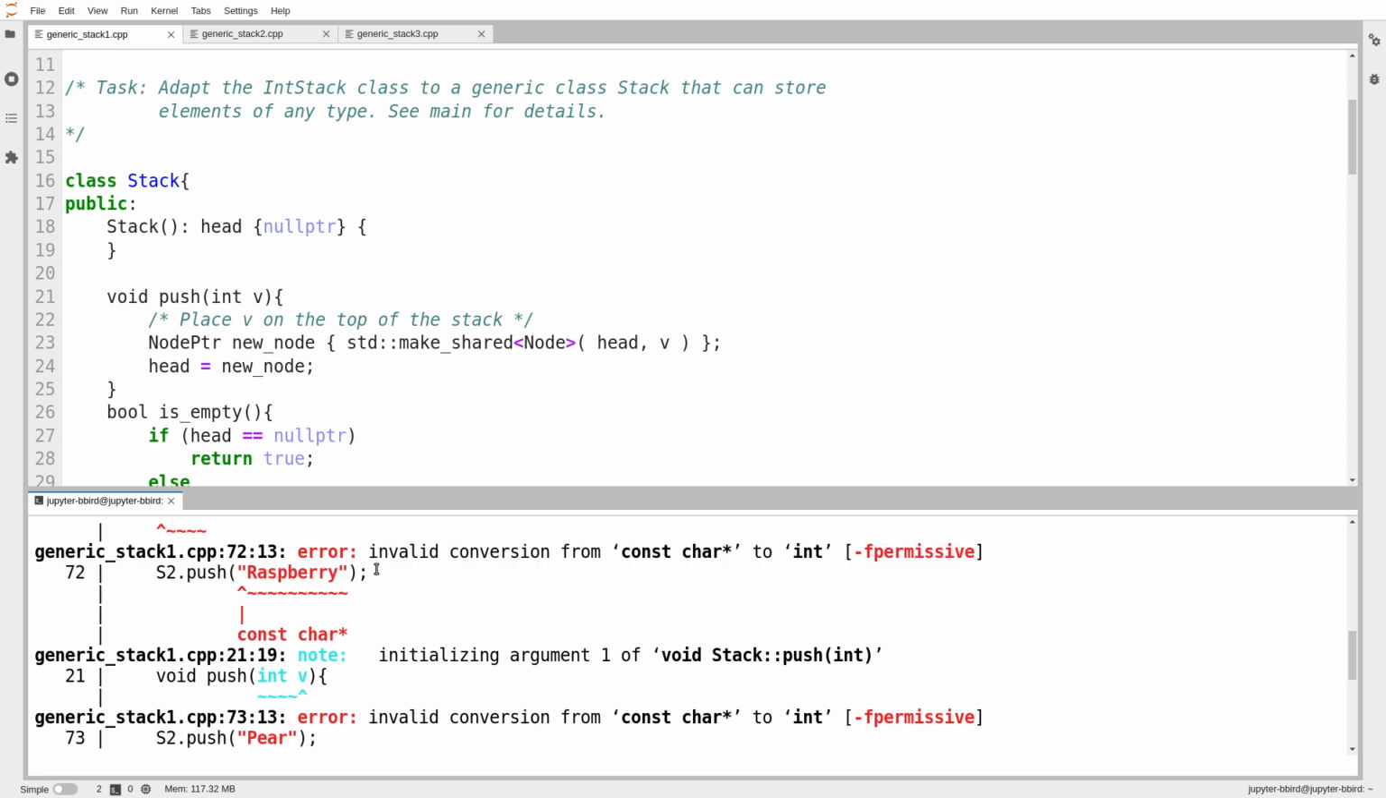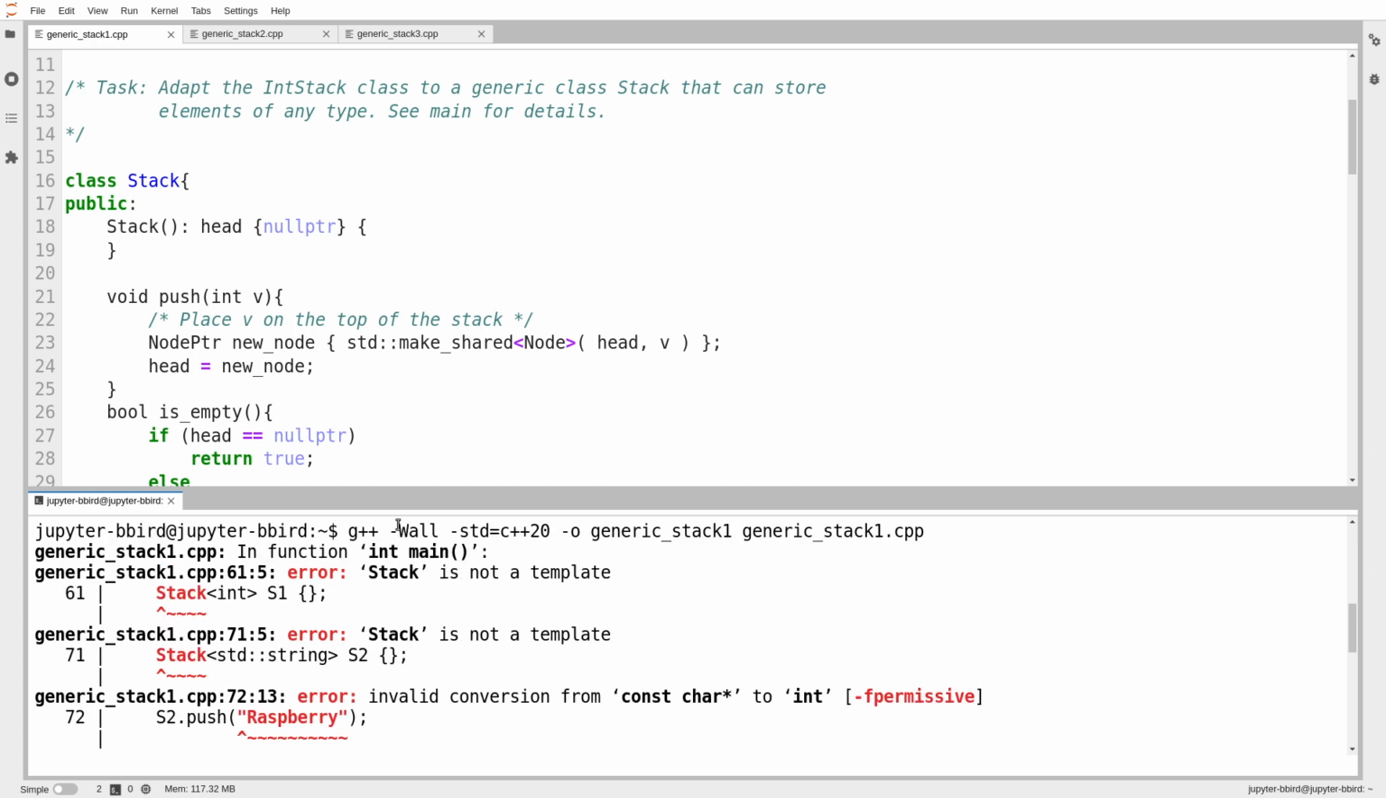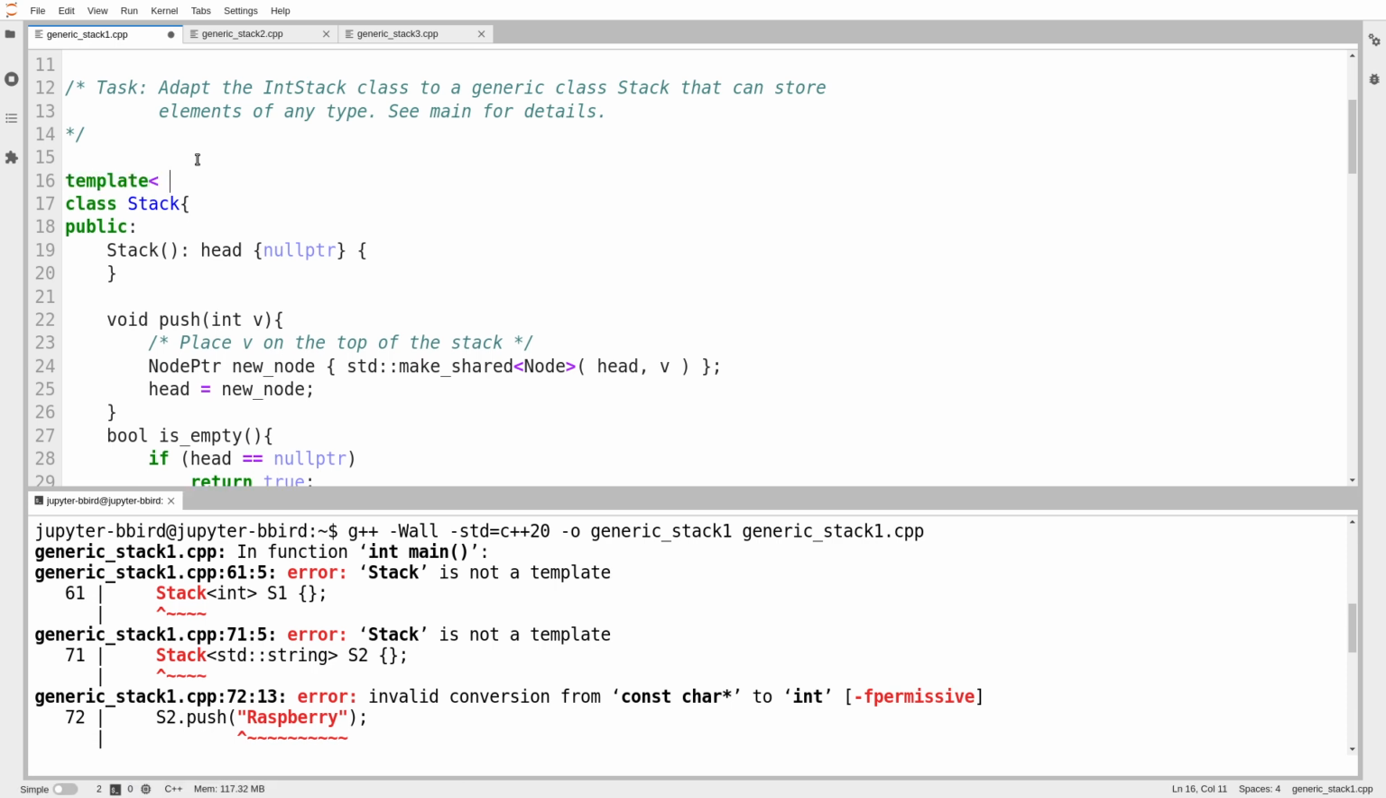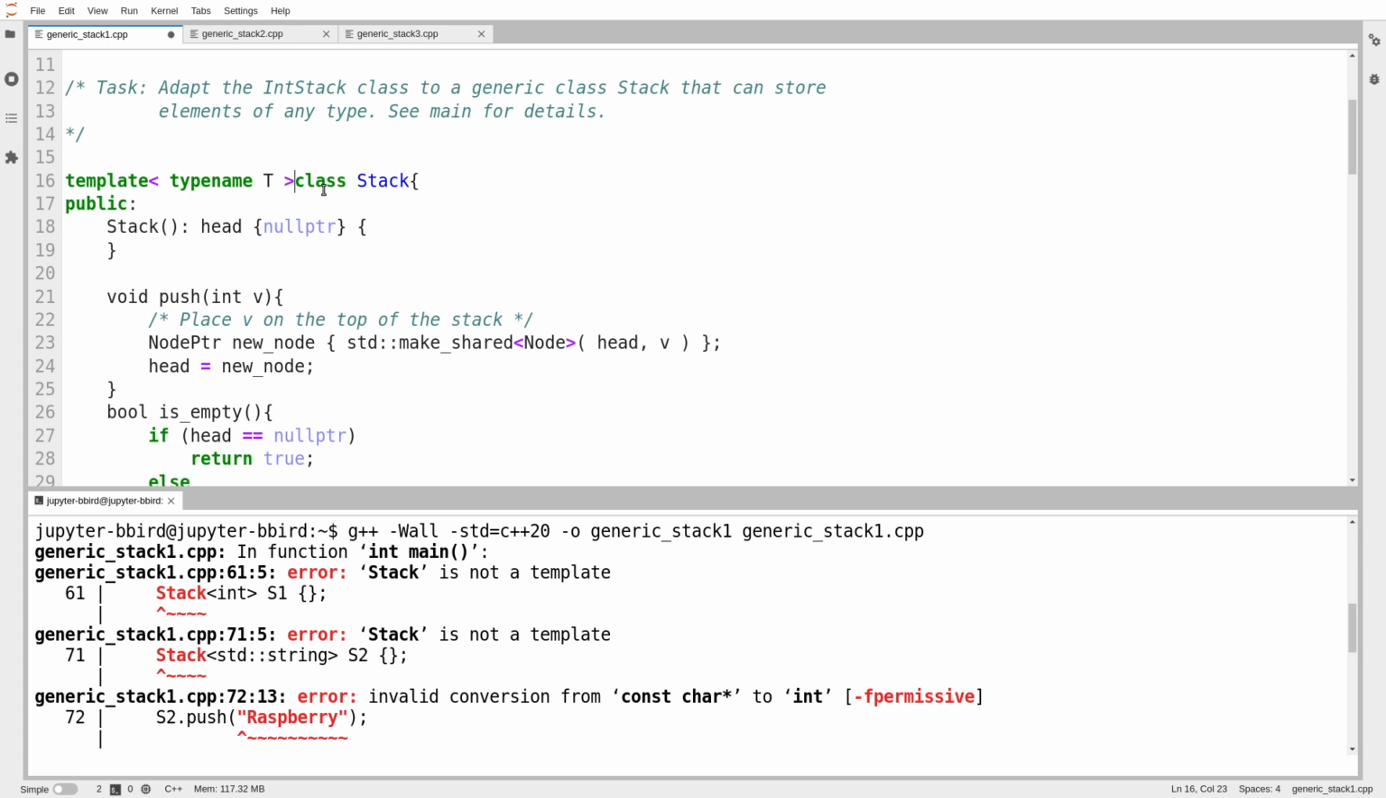And then, of course, it's not letting me work with strings or anything else. So clearly, it's not just defining a class called stack. I actually have to make the class templated. So I'm going to add a template directive. Template typename T. All right, so I've created a placeholder called T. I've attached the template directive to the class stack.